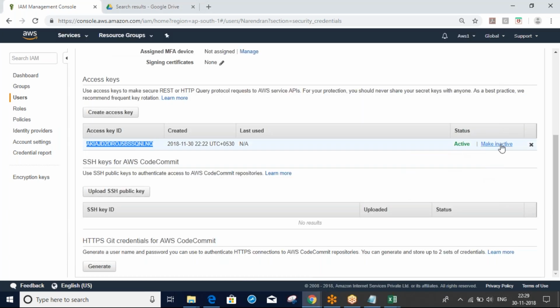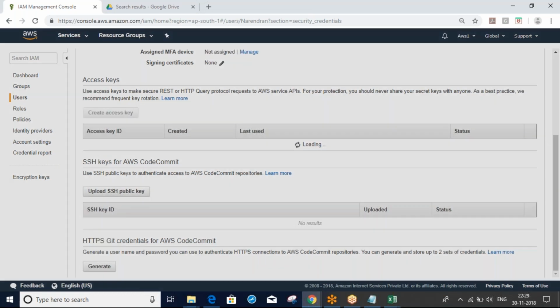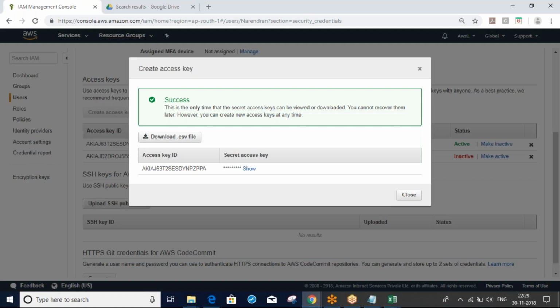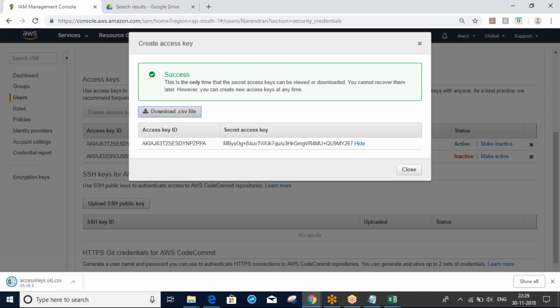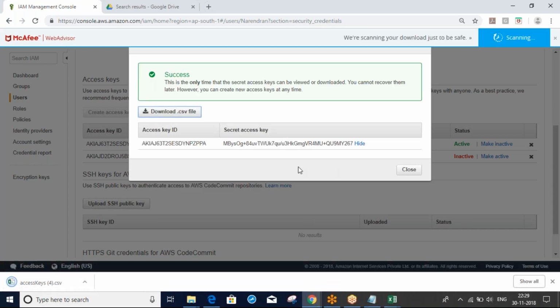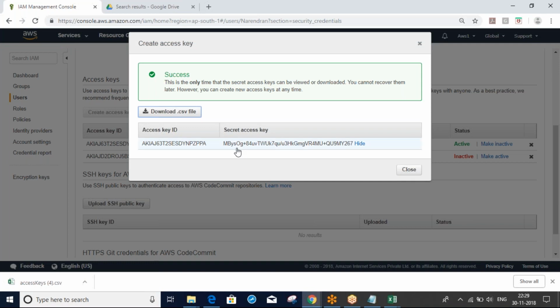If you want, you can make it inactive or you can delete it. Make it inactive and create a new one, both new. For an existing access key ID, we can't generate a new secret access key. We should generate both newly again. So here also, same thing, download. I will download the file. If you close this, later you can't see it, so that's why I downloaded and saved.